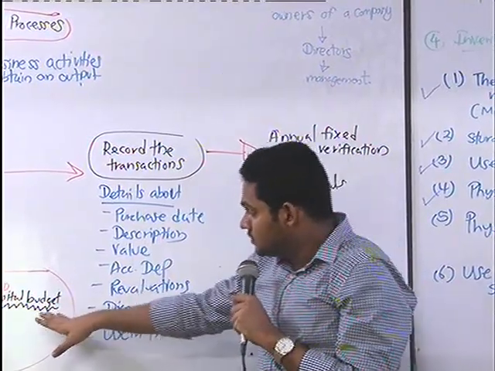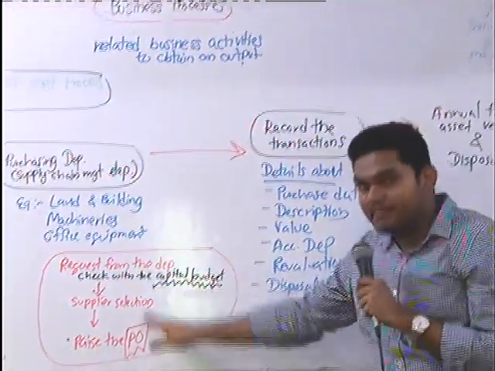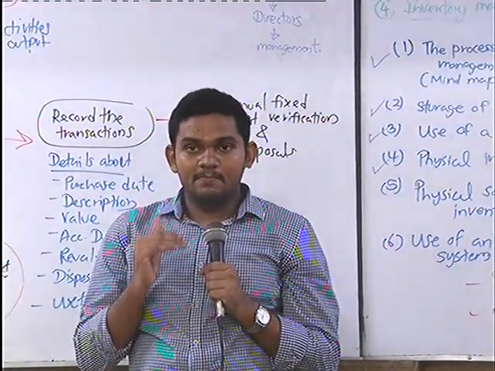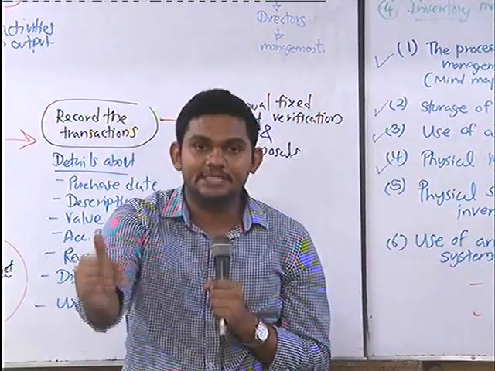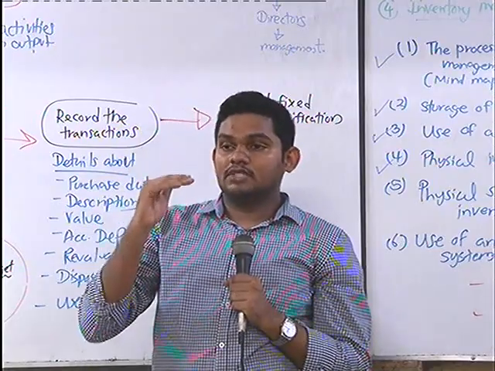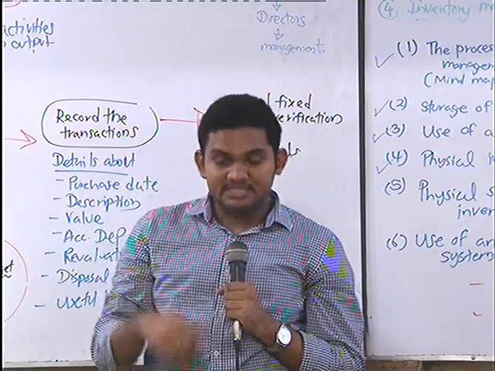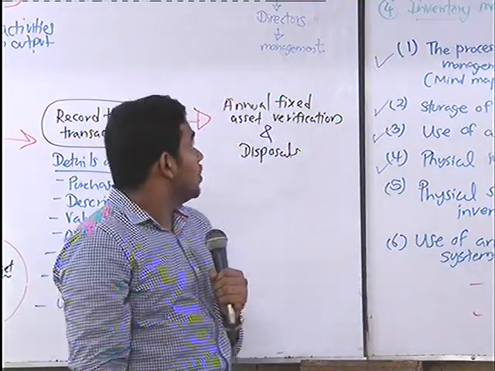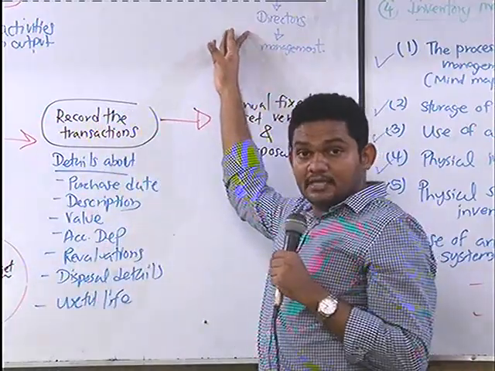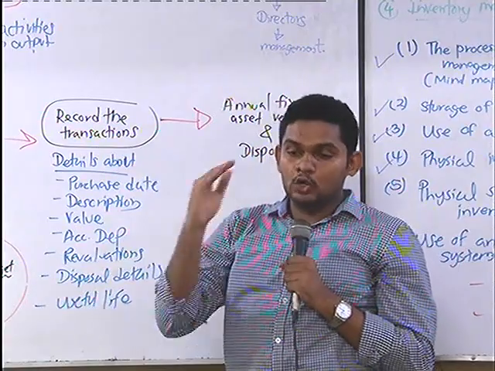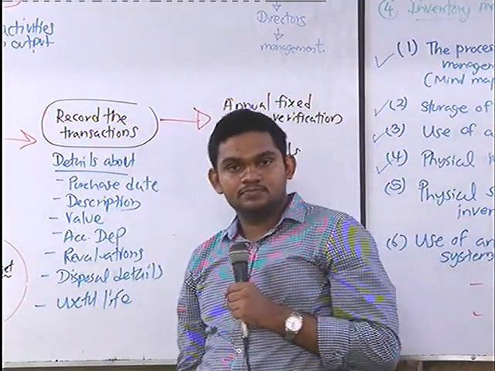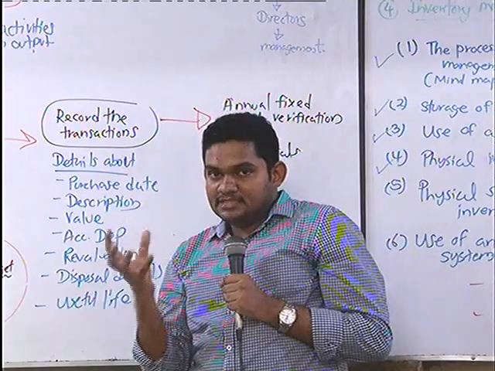This is the document you call the capital budget. That means for the next year, just as in parliament the finance minister reads the budget for the next year. In 2018, he reads the budget for 2019. Likewise, the directors of the company normally give prior approval. For 2021, this will be our income, so this much PP we can purchase, based on the approval of the directors.